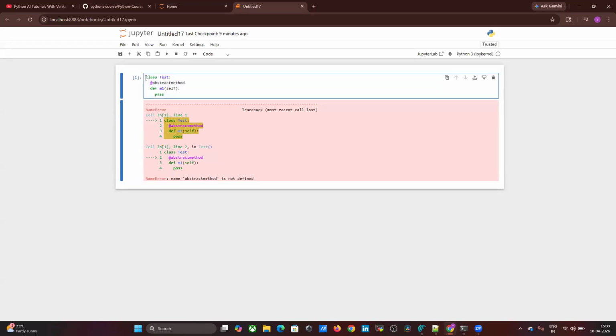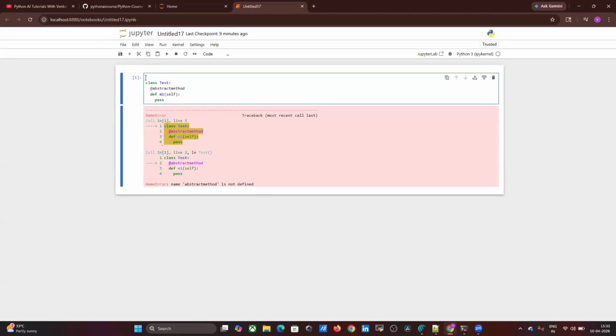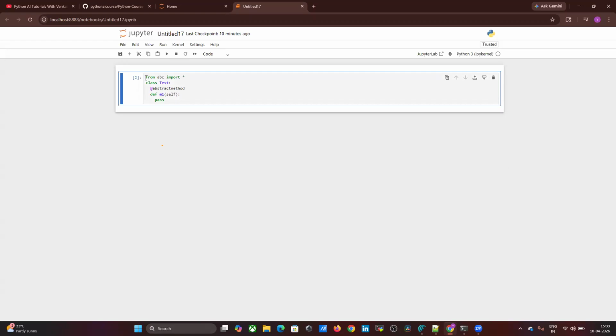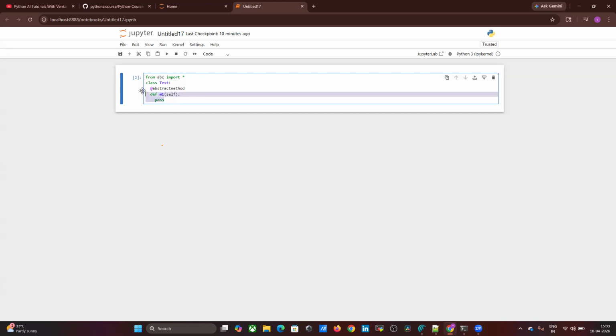Just I am importing the abc module: from abc import *. Then I will execute. This time there is no error, right? Now you understood, right?